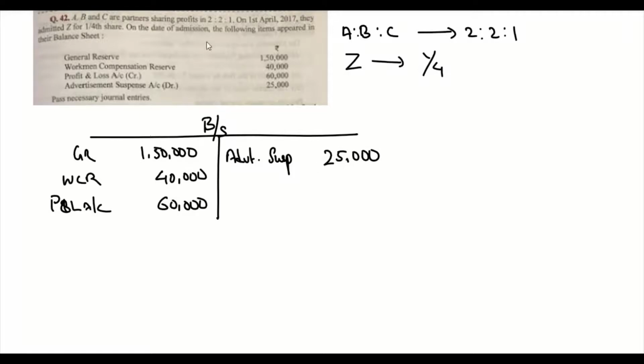So in this case, whatever we have on the liability side of the balance sheet, which is general reserve, workmen compensation, P&L, we will be crediting to partners' capital. This is going to increase their partners' capital. Whatever is a debit balance, advertisement suspense, on the asset side, it's going to reduce the capital balance. So the journal entry, yes, we can do this in a single journal entry.